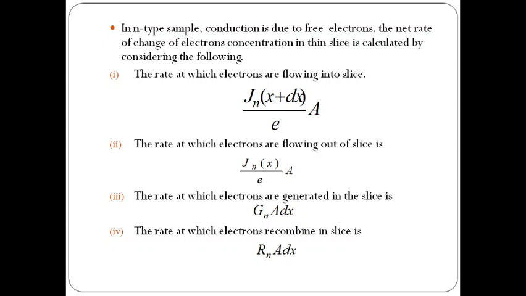So the rate at which electrons are falling into the slice can be written as Jn of x plus dx by e into area A. The rate at which electrons are flowing out of this slice is Jn of x by e into A. The rate at which electrons are generated in the slice is Gn into A dx. Here Gn is the generation rate. The rate at which electrons recombine in the slice can be written as Rn into A dx. Here Rn is the recombination rate.